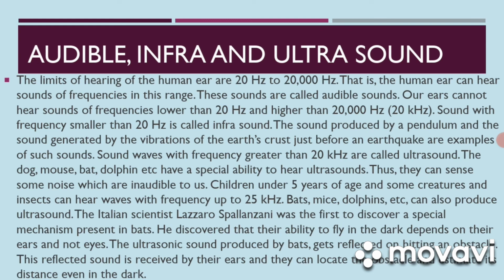Audible, infra and ultrasound. The limits of hearing of the human ear are 20 Hz to 20,000 Hz. That is, the minimum limit is 20 Hz and the maximum limit is 20,000 Hz. That is, the human ear can hear sounds of frequencies in this range. These sounds are called audible sounds. Our ears cannot hear sounds of frequencies lower than 20 Hz and higher than 20,000 Hz, that is 20 kilohertz.